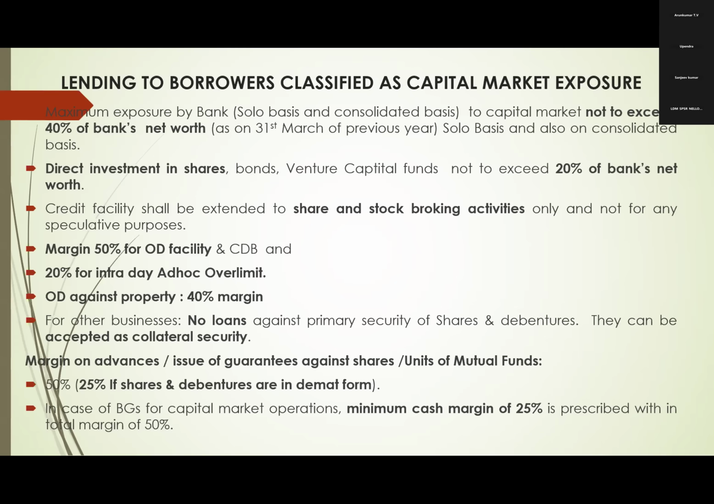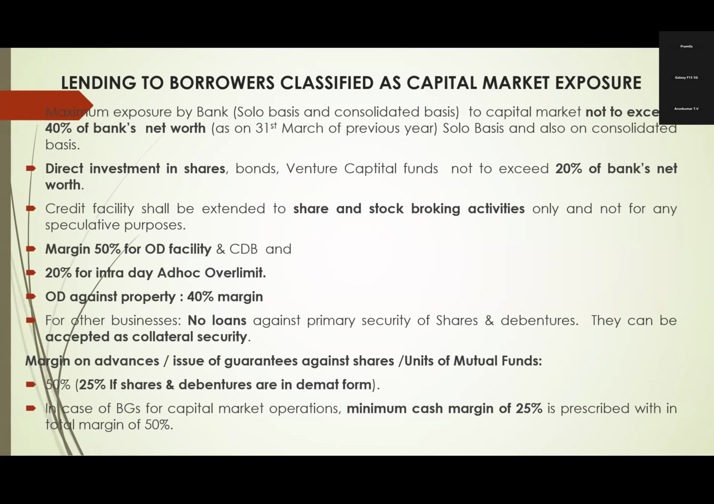That means basing on our balance sheet. If it is a solo balance sheet, then it should not exceed 40%. If it is a consolidated balance sheet, there also it should not exceed 40% of the bank's net worth. And out of that again, direct investment in shares, bonds, venture capital, etc., should not exceed 20% of our net worth. So maximum loans to capital market is 40% of our net worth. Out of that, direct investment in shares should not exceed 20% of our net worth.